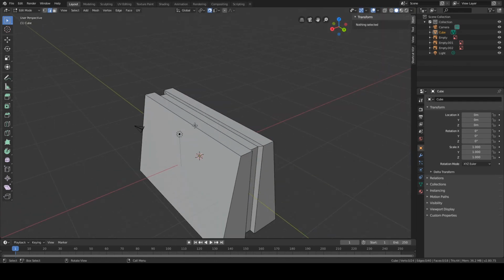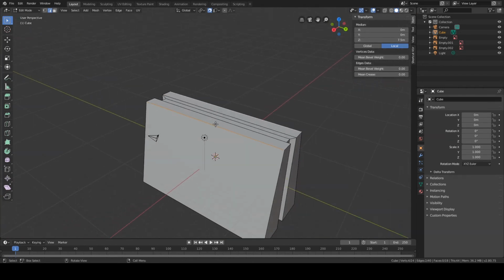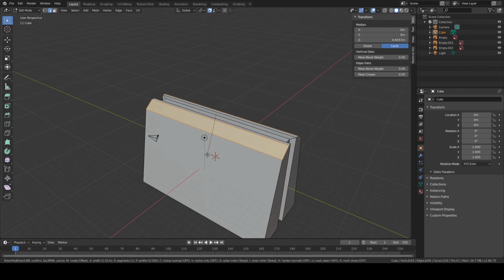So the next thing I want to do is add a little radius here on this edge. So make sure I'm in edge mode, holding Shift and clicking. Then B on your keyboard, Ctrl B. And if you drag your mouse, you see this happens.